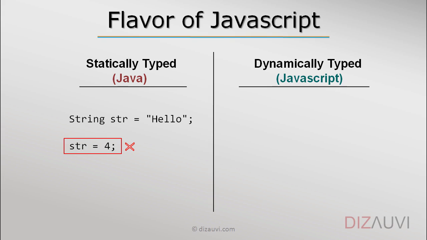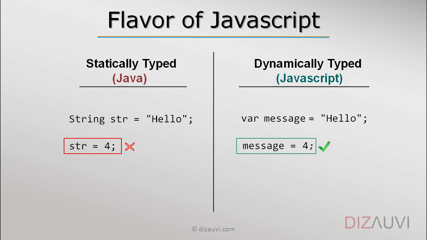But in JavaScript, first, we don't specify the type of the variable. We just use the keyword var to tell the interpreter that this is a variable. So let's say we declare a variable message and initialize it to the string hello. But interestingly, in the very next statement, we can say message is equal to 4. This is perfectly valid in JavaScript.